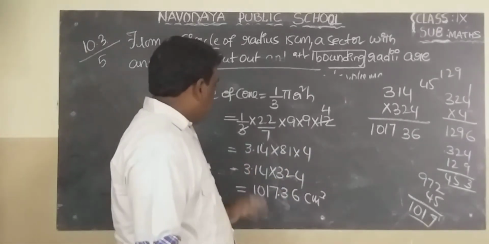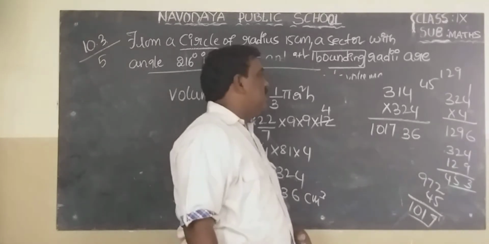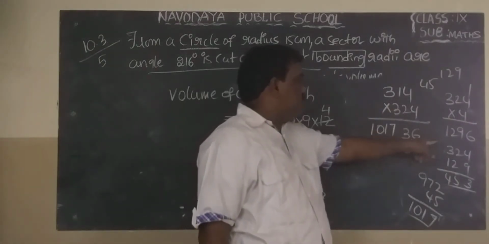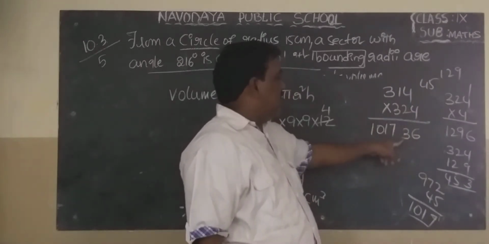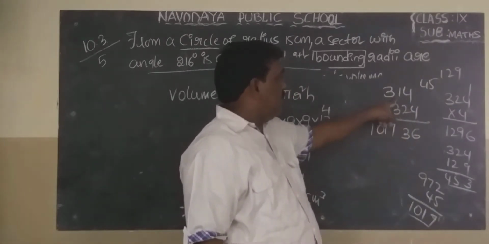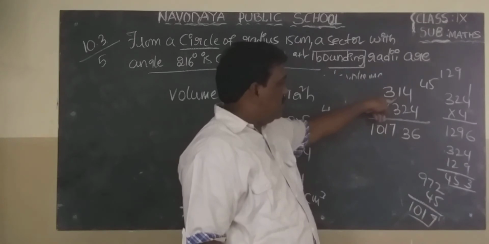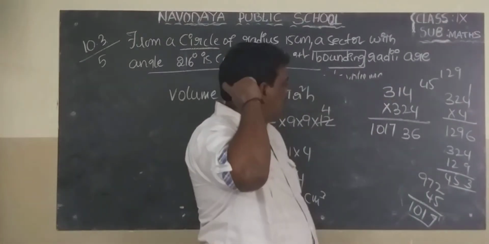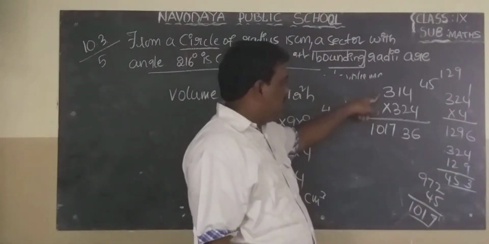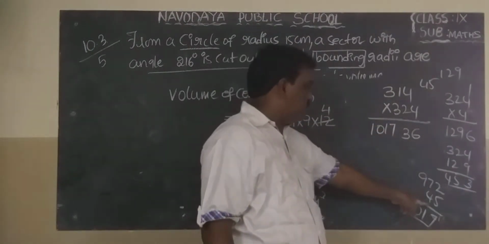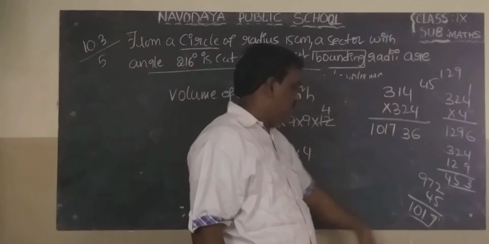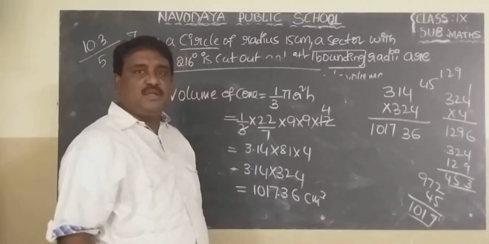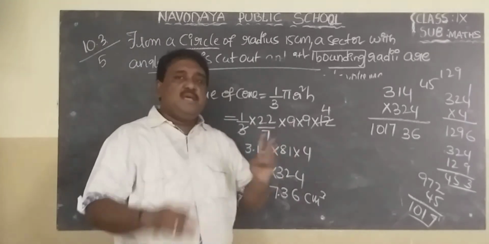Then multiplication: 3.14 into 324. Multiply, how much? This is 1296. Again 324 into 1, 324 plus 129, 453. Then 324 into 3, how much? 972 plus 45, 7, 11, 10. 1017.36 centimeter cube.